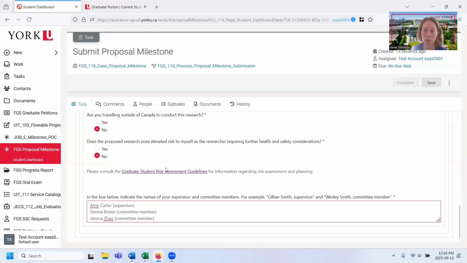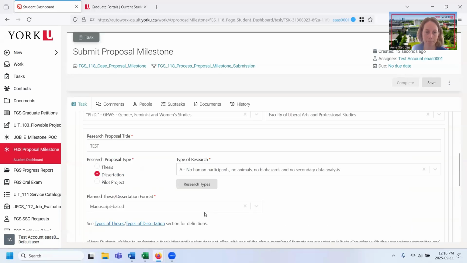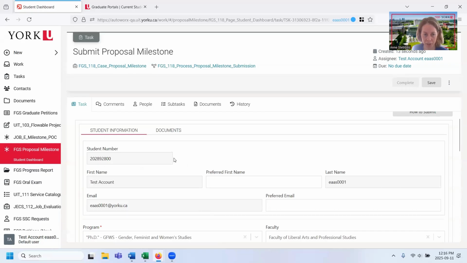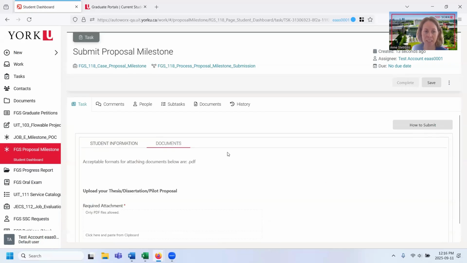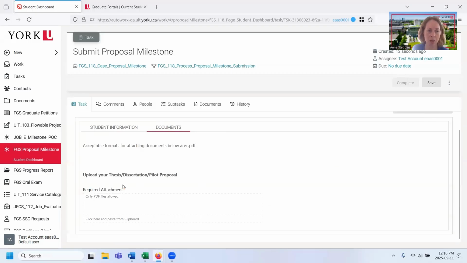Again, it's a free text box, so you put the people that you're working with. I'm going to scroll up. And the last thing here that I need to submit is the documents. So in this case, it's just asking me to upload my dissertation proposal. So I'm going to go ahead and grab that, put it there. It's asking for a PDF.